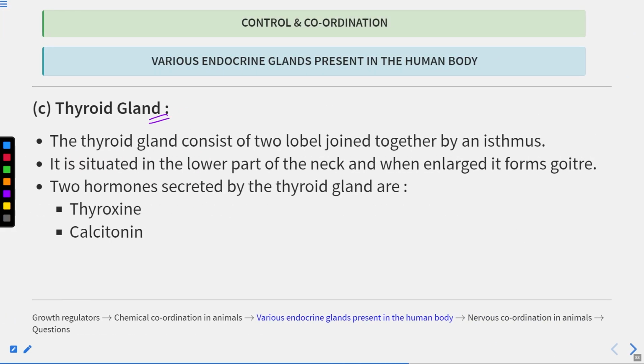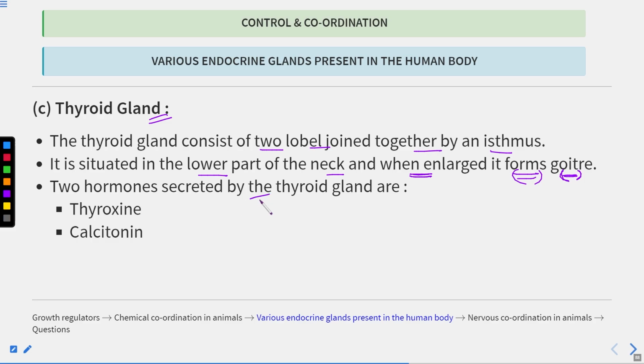Now let's talk about the thyroid gland. The thyroid gland consists of two lobes joined together by the isthmus. It is situated in the lower part of the neck. When enlarged, it forms the goiter. Okay, so goiter is a condition where there is an abnormal structure of the thyroid. It can be due to hypothyroidism as well as hyperthyroidism. And in goiter, the thyroid is of abnormal structure.